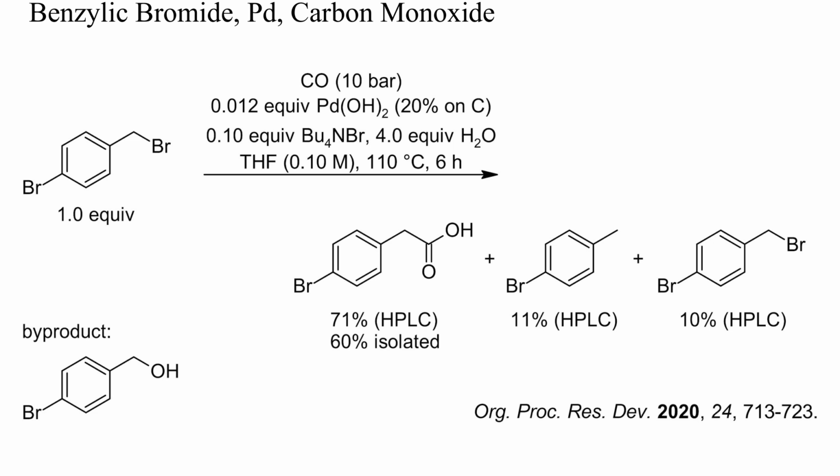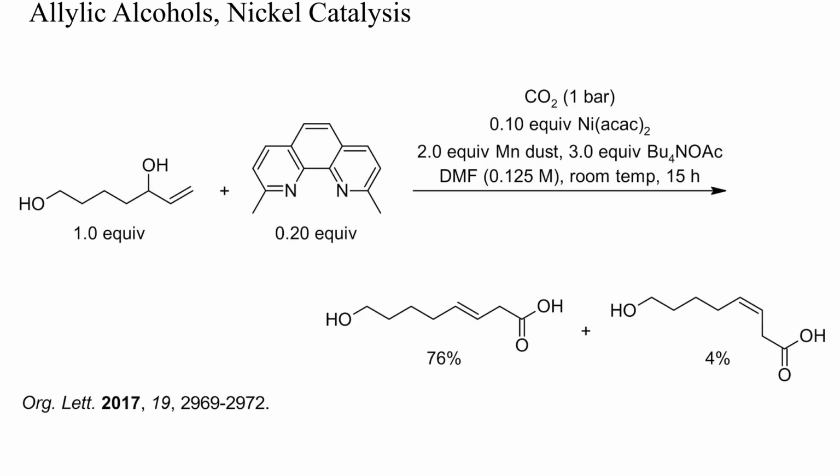A similar result was achieved with catalytic palladium on charcoal and carbon monoxide, but in this case no reducing agent was required. As byproducts, a toluene and a benzylic alcohol were obtained. The aromatic bromide remained unchanged. Even allylic alcohols can sometimes be carboxylated directly, without further activation.